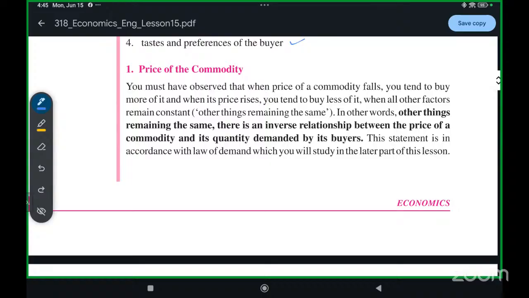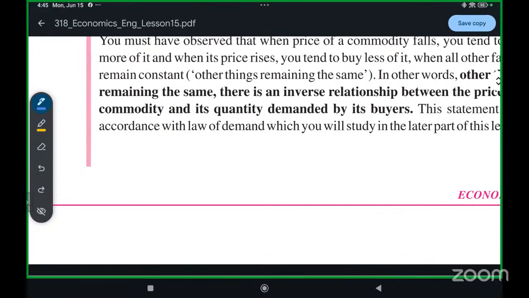Okay, I will tell you what an inverse relationship is. See, first let me give you an example. Do you like cars or do you like bikes? Do you like cars more or do you like bikes more?